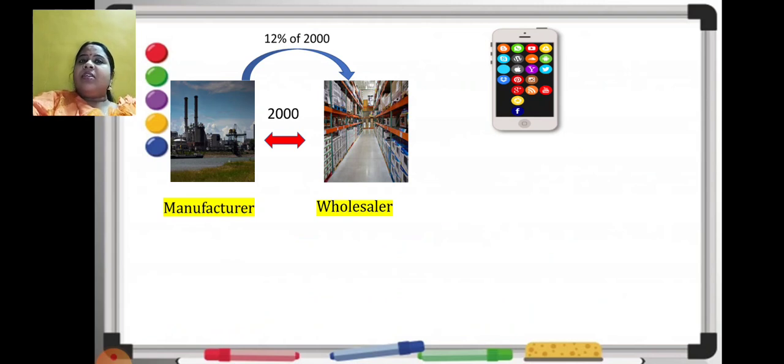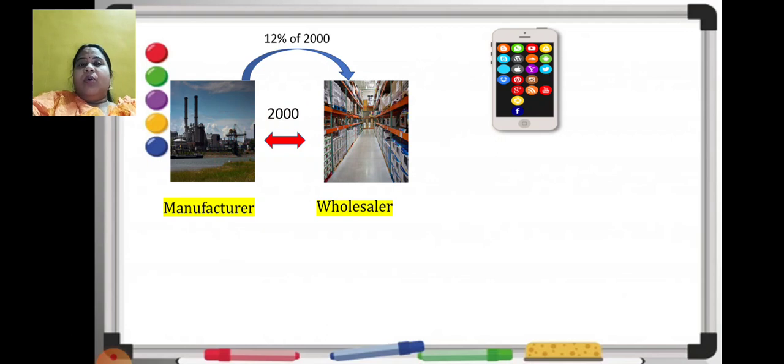Okay, so this is the first stage. It's a trade between the manufacturer and the wholesaler. The wholesaler is purchasing it for 2000 and he is going to pay a GST of 12% on this 2000. To whom will he pay? He will pay it to the manufacturer. I hope you are understanding it.